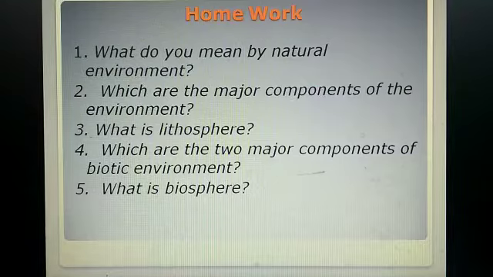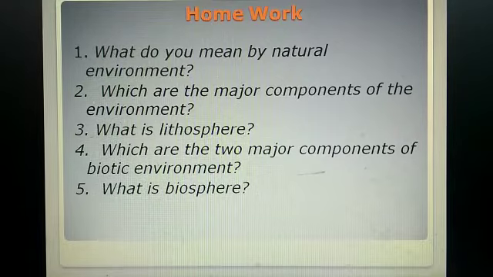Now let's come to the homework. There are 5 questions. Let's see them one by one. The first question is, what do you mean by natural environment? You have to write the definition of the natural environment. See the component of environment part, where there is a natural environment and a human environment, and write the answer from there. The second question, which are the major components of the environment? There are two components: the natural environment and the human environment.